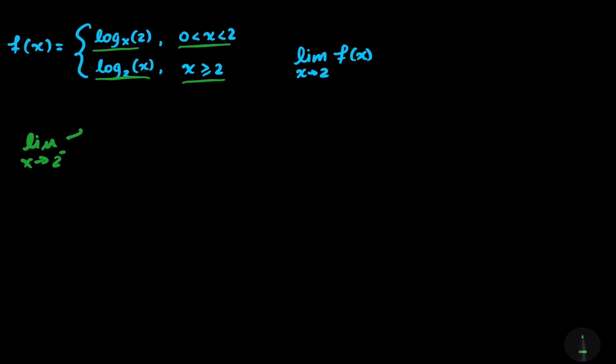And we have this logarithmic function, log base 2 of x. What we'll notice is that when we use direct substitution, we'll also get log base 2 of 2, which is in fact equal to 1. So they're both equal to each other, and so we can determine that the limit as x approaches 2 of f of x is in fact equal to 1.